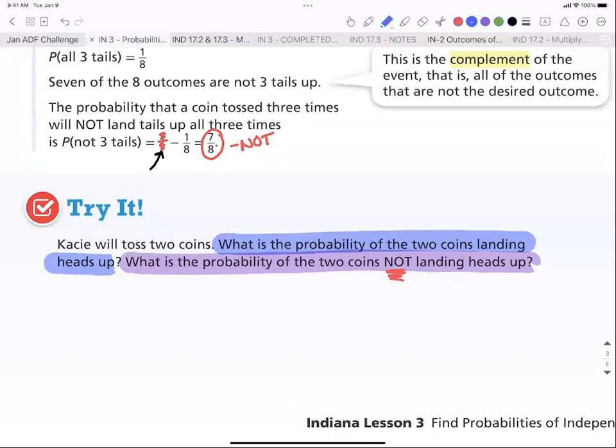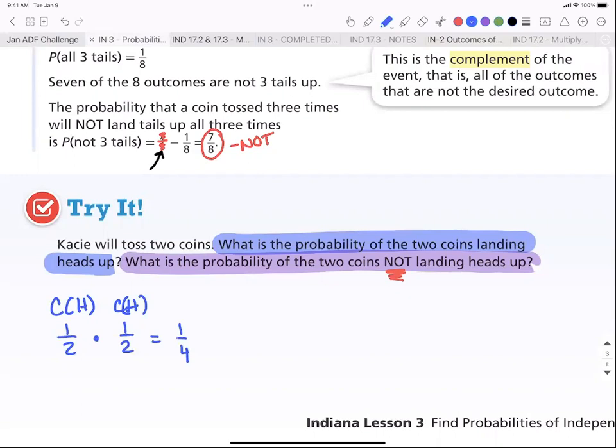It says, what is the probability of 2 coins landing heads up? So coin 1 landing heads up, coin 2 landing heads up. All right, what's the probability of coin 1 landing heads up? Probability of coin 2 landing heads up. Okay, we multiply that and we get 1/4. So the probability of it happening is 1/4.